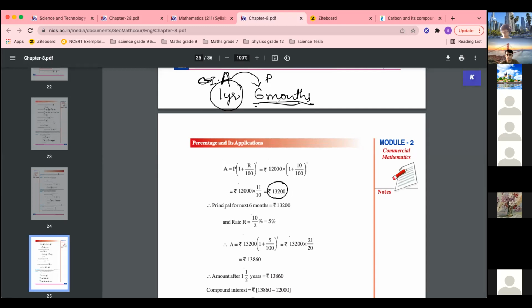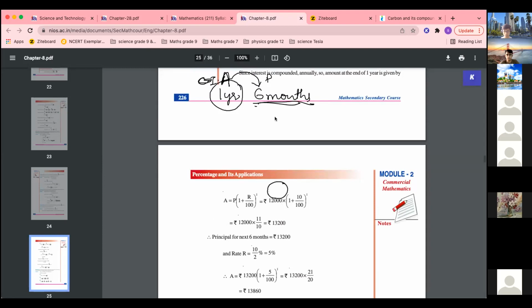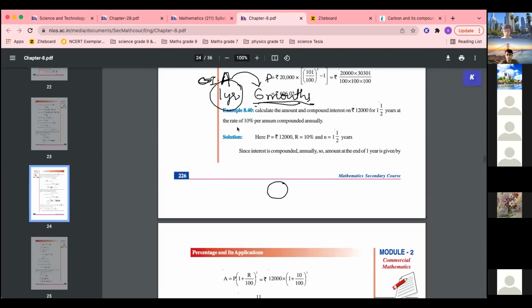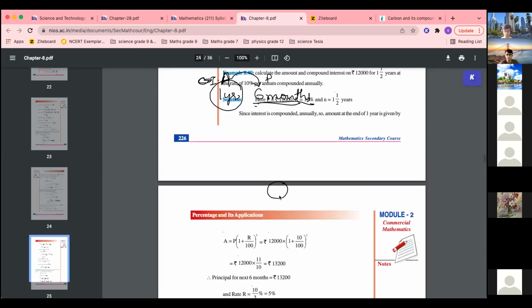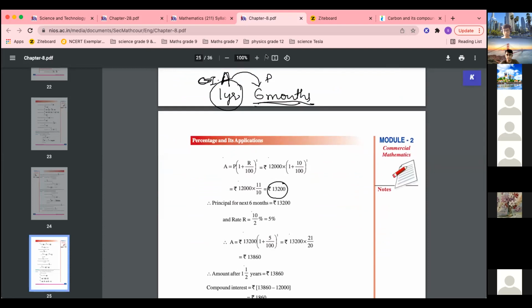Rate is how much? 6 months का rate निकालना है. Okay, annual rate is given. Rate is 10% per annum. So half year का, because for 6 months, half year के लिए we are calculating the amount again. तो half year का rate हो गया 10 by 2, 5%. Again amount कितना हो जाएगा?